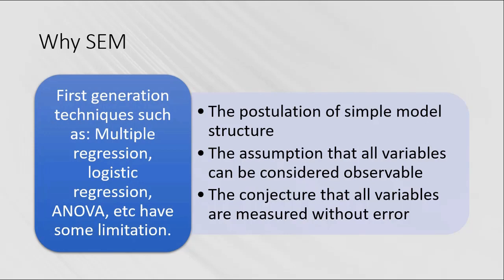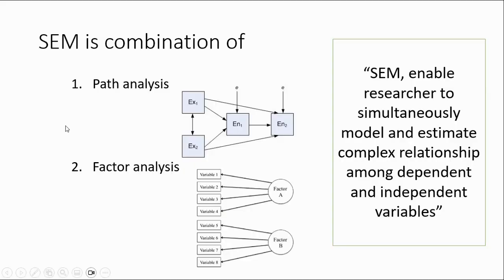The conventional methods cannot do it, but SEM can analyze the abstract. In SEM, we call the abstract a latent variable or a construct.